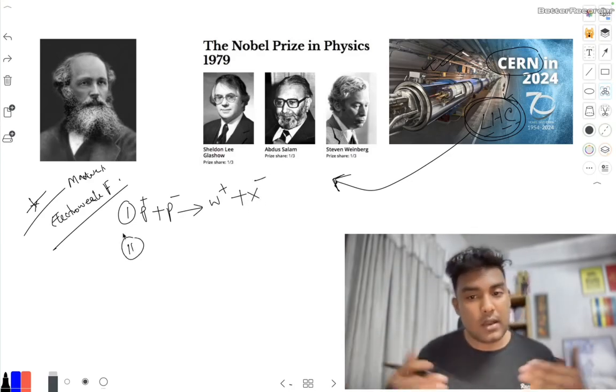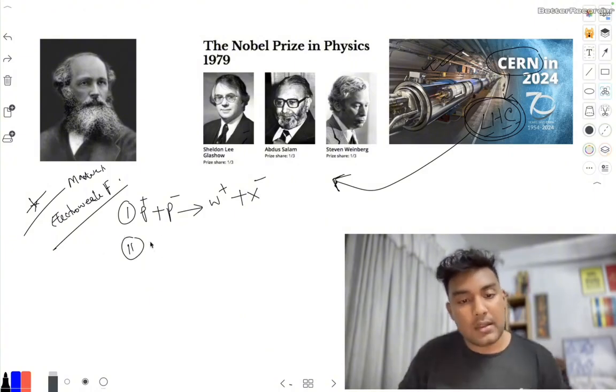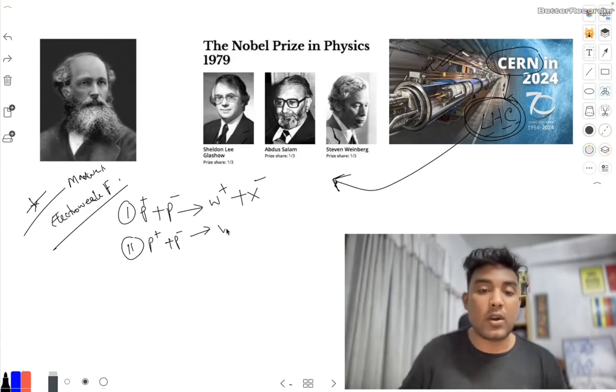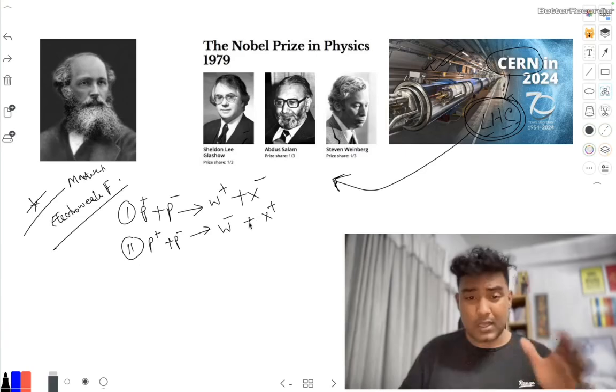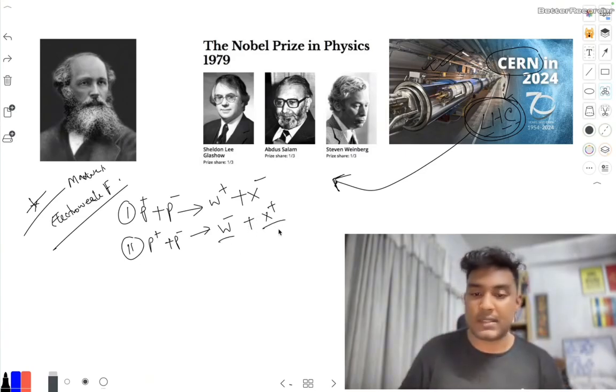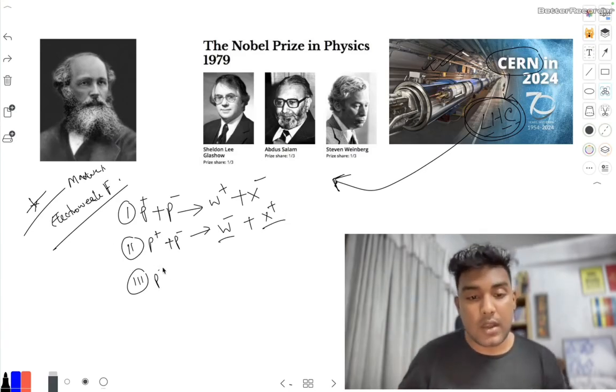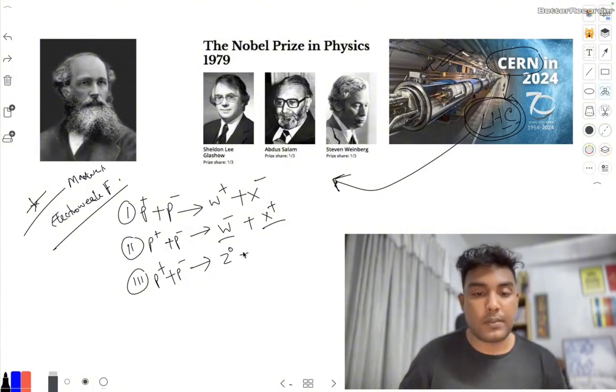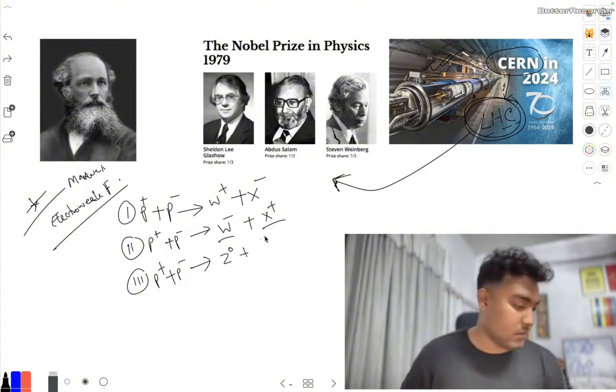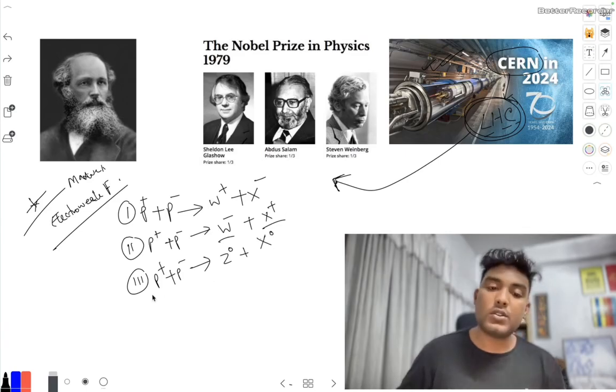Then they collided again, the same thing, photon plus with its antiparticle photon minus, and they got W minus plus X plus. They got another two subatomic particles, W minus and X plus. They collided photon and its antiparticle again, and lastly they got Z0 plus X0. So these are the equations.